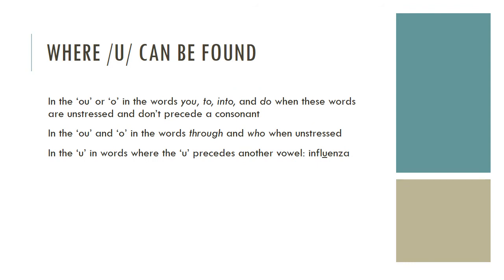And where u can be found? The first is in the o or o in the words you, to, into, and do, when these words are unstressed and don't precede a consonant. Second is in the o and o in the words through and woo when unstressed. And the last is the u in words where the u precedes another vowel. For example, influenza.